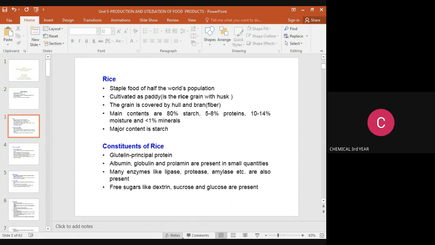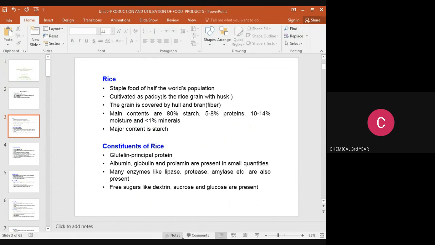What is rice? Rice is a staple food of half of the world population. It is cultivated as paddy. Paddy means the rice grain with husk. The grain is covered by hull and bran. Bran means it is the fiber content. Main contents are 80% starch, 5 to 8% proteins, 10 to 14% moisture, and less than 1% minerals. This is the major content. The major content is starch.